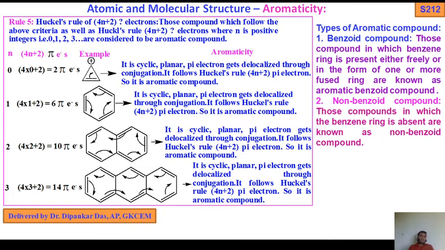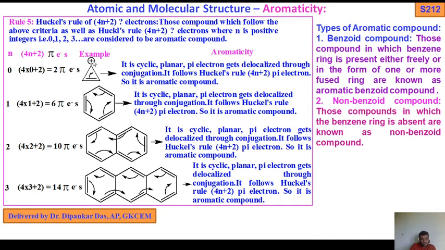Now when n equals 0, what will happen? 4 into 0 plus 2, that is a 2 pi electron system. That is an aromatic compound.